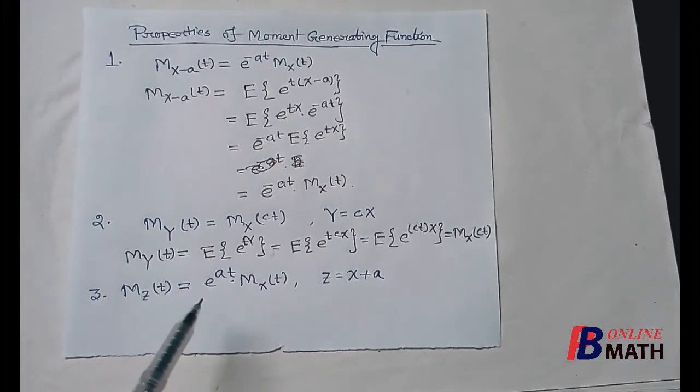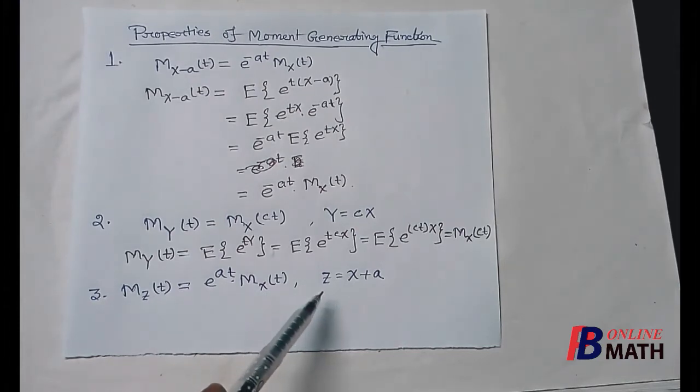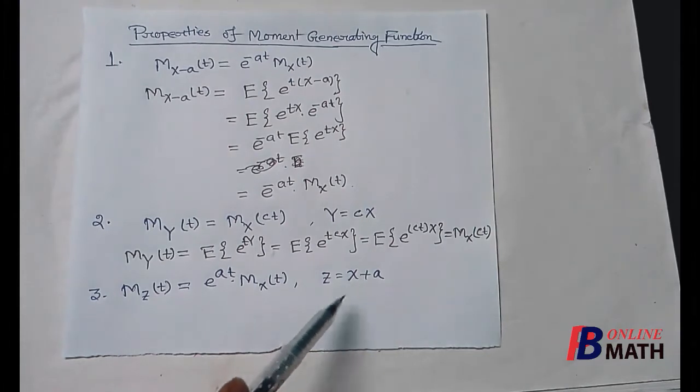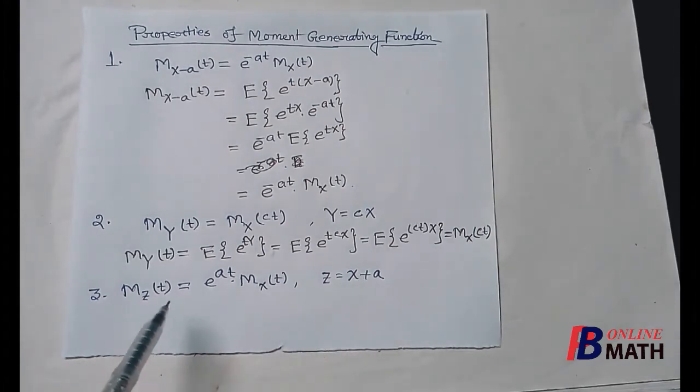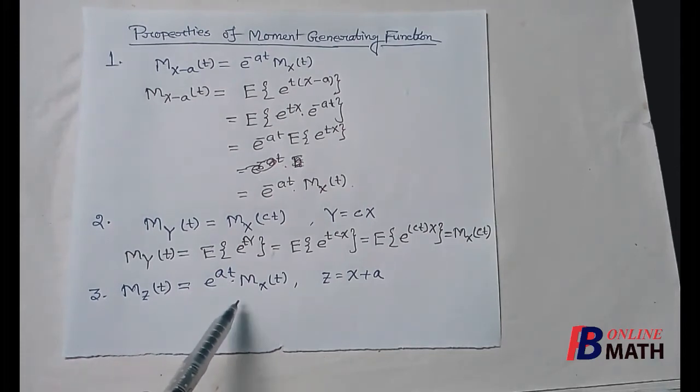We consider one more property. Suppose z is the new random variable which is x plus a. Then the moment generating function of the random variable z is equal to e to the power at multiplied by the moment generating function of x.